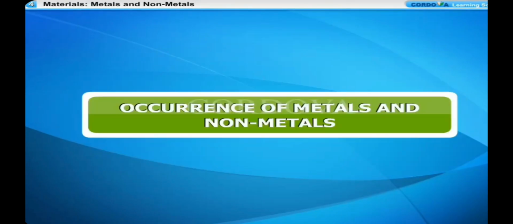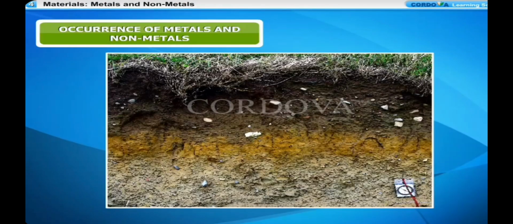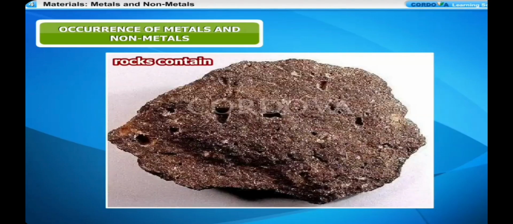Occurrence of metals and non-metals. The Earth's crust is the main source of metals and some non-metals. Almost all the rocks contain some metallic minerals. Those minerals from which metals can be extracted conveniently and profitably are called ores. In the ores, certain impurities are present along with metallic minerals. These impurities are called gangue.